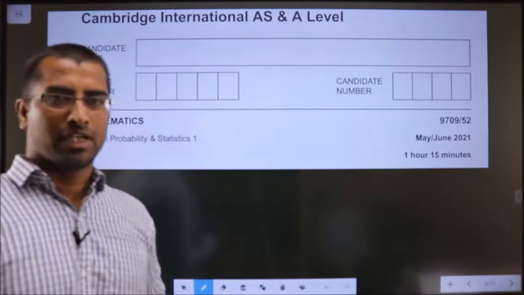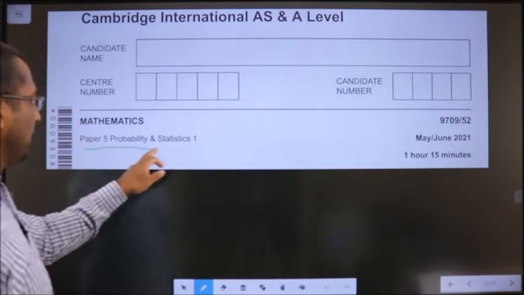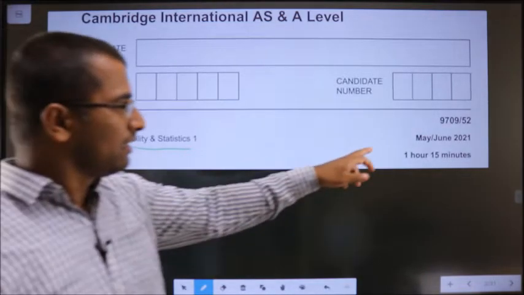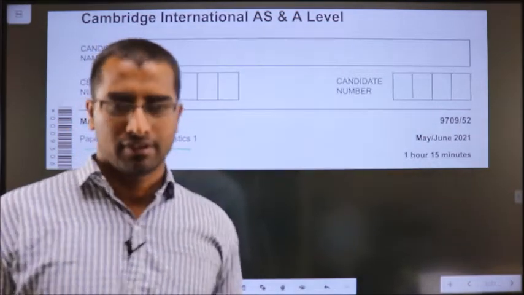In this video, I will be solving paper 5 probability and statistics 1. Paper code is 5 May June 2021.